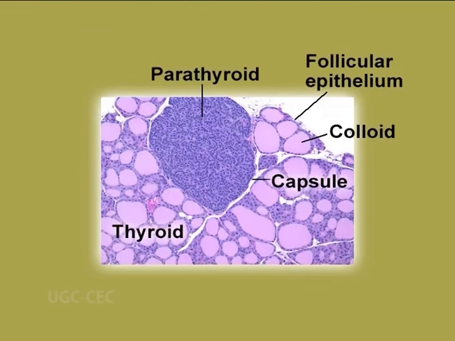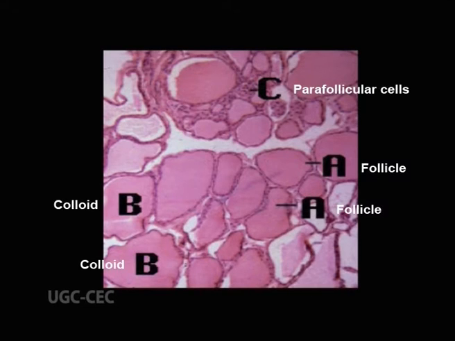It is also antagonistic to the parathyroid hormone, which is secreted by the parathyroid gland. Moving on to the histology of thyroid glands. The thyroid gland is composed of many spherical hollow sacs called the thyroid follicles, and in this tissue section, each follicle A appears as an irregular circle of cells.